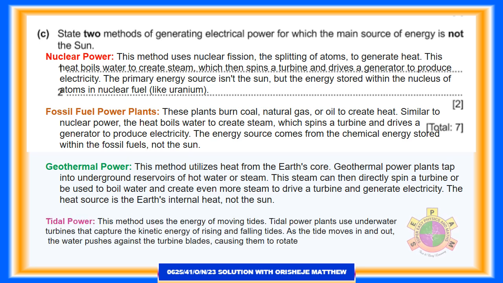Tidal power. This method uses the energy of moving tides. Tidal power plants use underwater turbines that capture the kinetic energy of rising and falling tides. As the tide moves in and out, the water pushes against the turbine blades, causing them to rotate. Question 5 has the total of 7 marks.